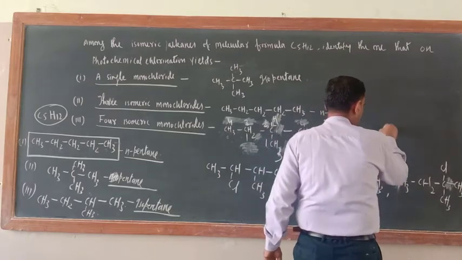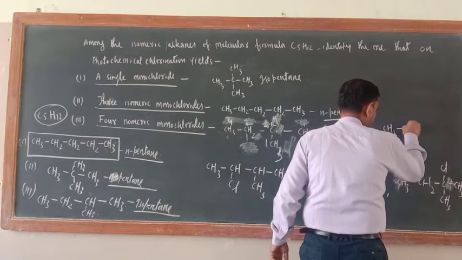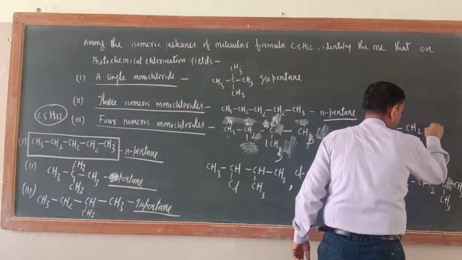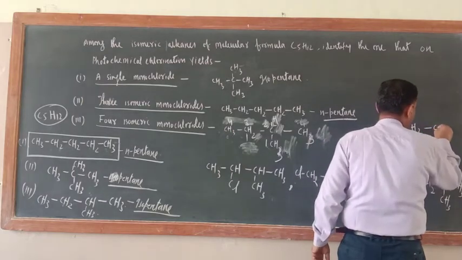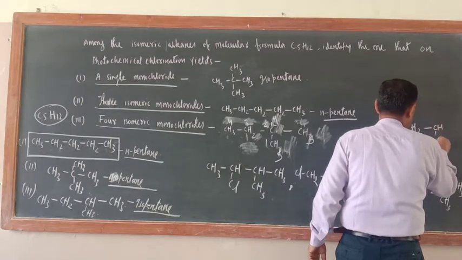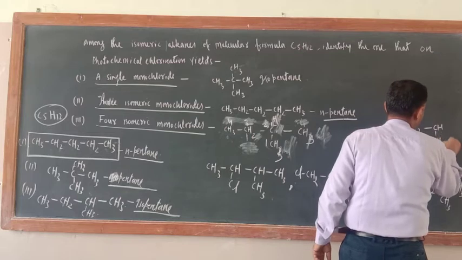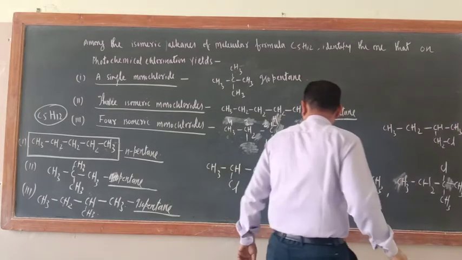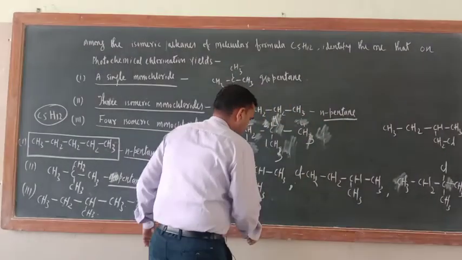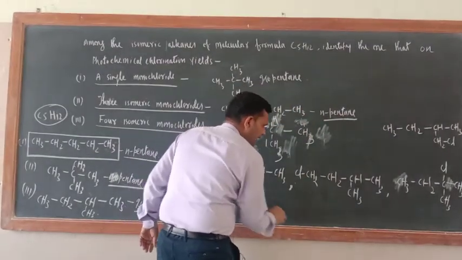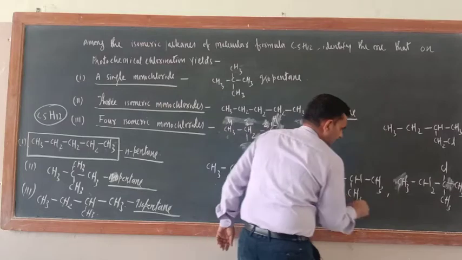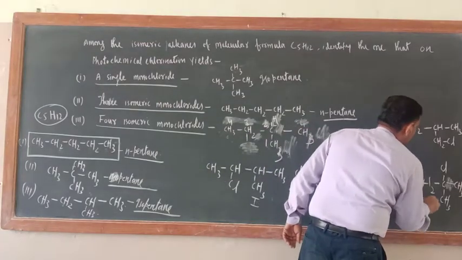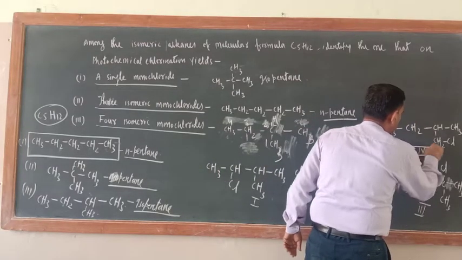Another one is CH3, here CH2, here what is there? CH, here CH2, Cl, here CH3. Okay, so this is 1, this is 2, this is 3, this is 4th.